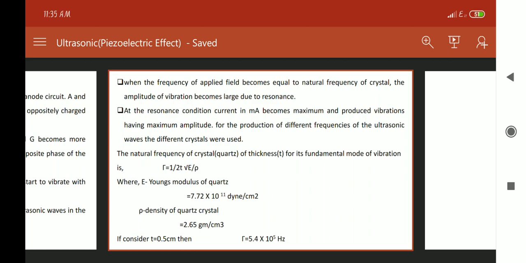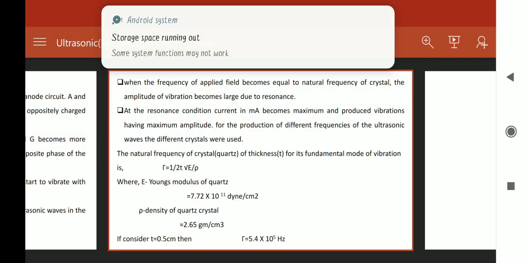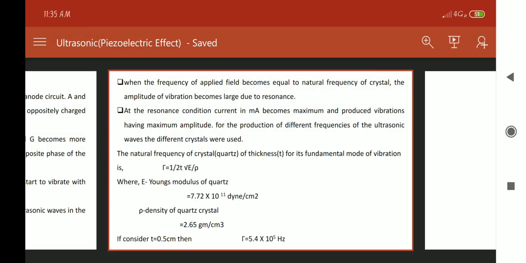Rho is the density of the quartz crystal, which is equal to 2.65 gram per centimeter cube. Here, if we put T is equal to 0.5 centimeter, then we get the value of mu as 5.4 into 10 raised to 5 hertz. Okay, thank you.